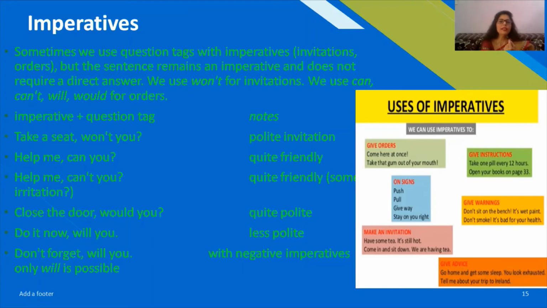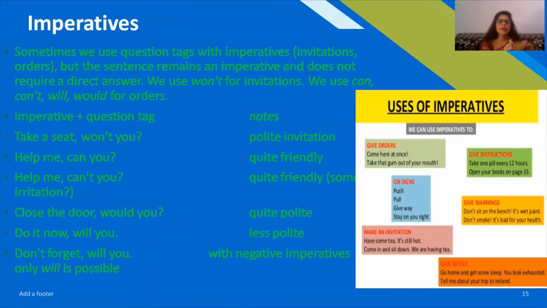So if it is a positive imperative, later on you may see we are placing won't after it, and we are framing a question tag. Next example is help me. It is a quite friendly request for help. Help me, can you? If this is the case, you can frame it like this, and you can frame it like this as well: help me, can you?